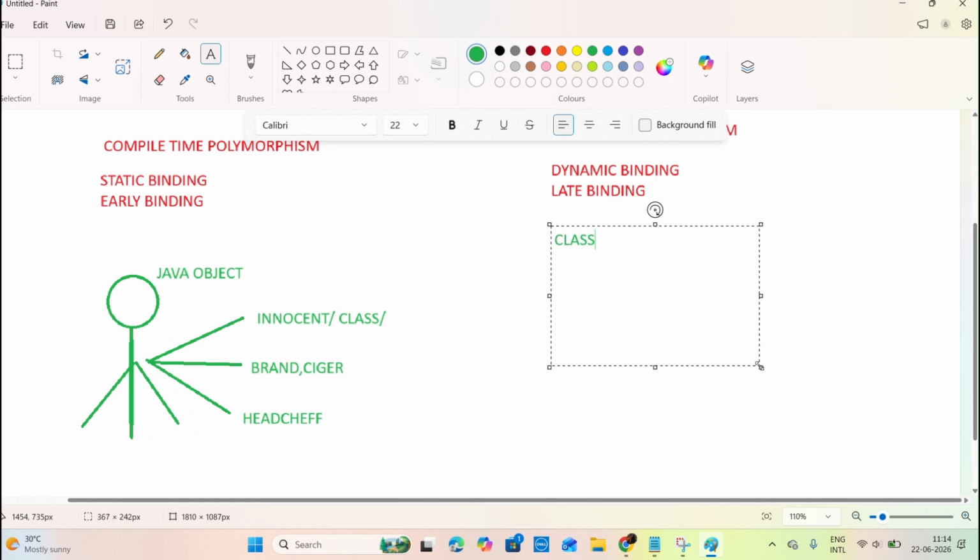Try to understand. For example, Ajay's parents have arranged a marriage for Ajay. For example, here I'm creating one class called the parent class. The parents arrange the marriage, so for that I'm creating one method called public void marry method. In that marry method, parents arrange the marriage, right? What is the girl's name?